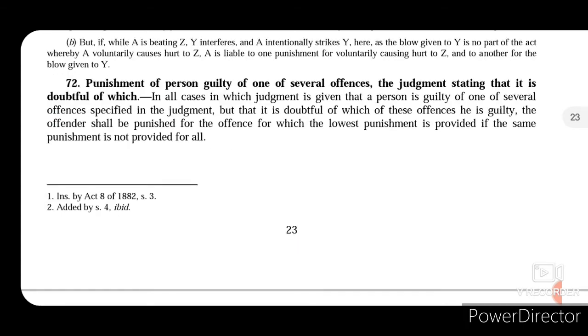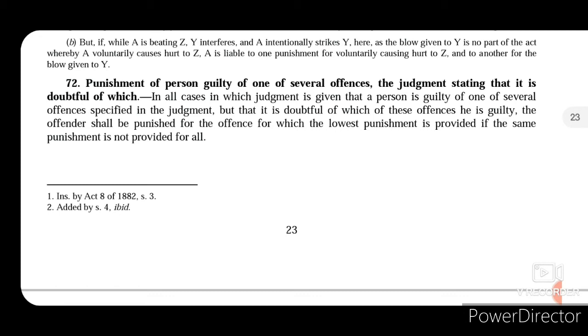Now section 72 talks about punishment of person guilty of one of several offences, the judgment stating that it is doubtful of which. So in all cases in which judgment is given that a person is guilty of one of several offences specified in the judgment, but that it is doubtful of which of these offences he is guilty. So say for example there is an offence that has been committed by a number of persons, say for example 5 persons.